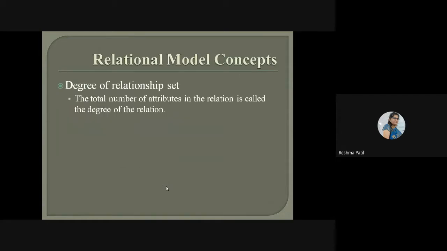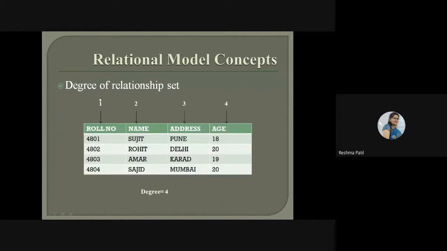Next, degree of a relationship set. Total number of attributes in the relation is called the degree of the relation. Here, we have to count the total number of attributes of the particular relation: 1, 2, 3, 4. So the degree of this particular relation is 4. For cardinality, we have to count the rows, the total number of records of your table, and that can change because records can be added later also. Here, in a very rare case we will change the attributes of a table. So most of the time the degree will be the same.